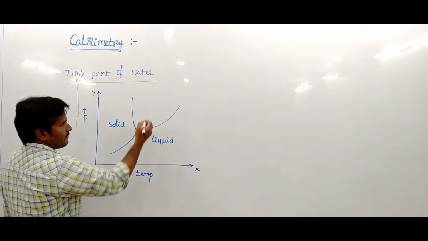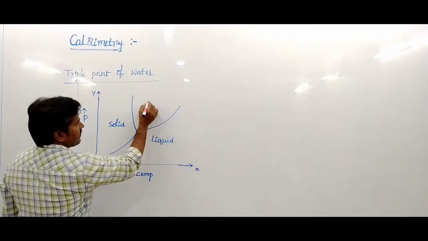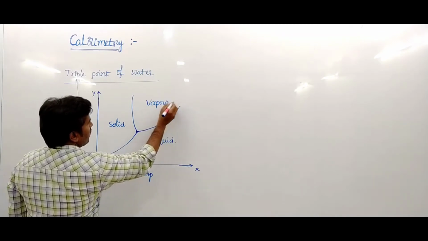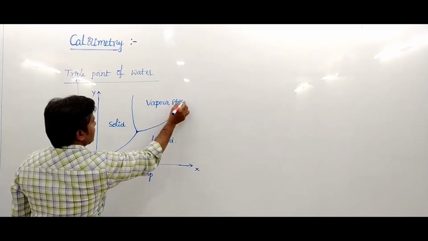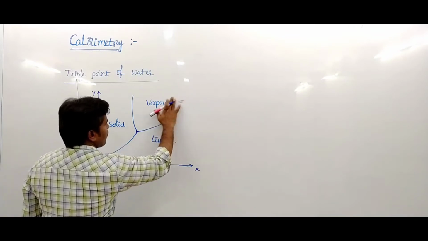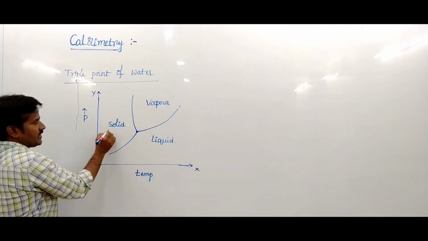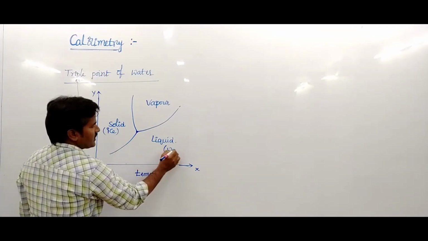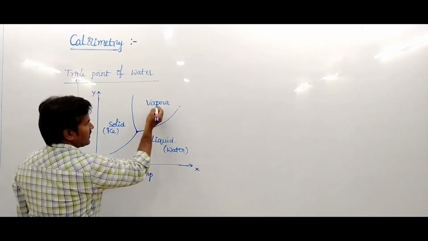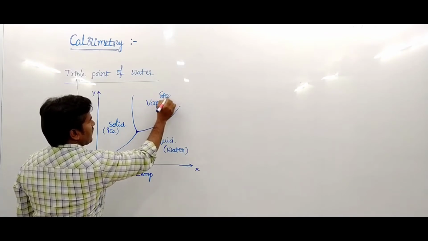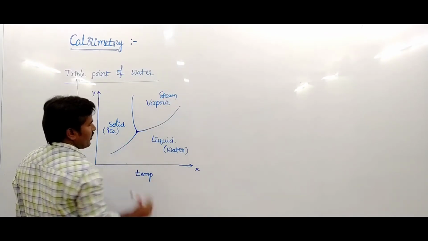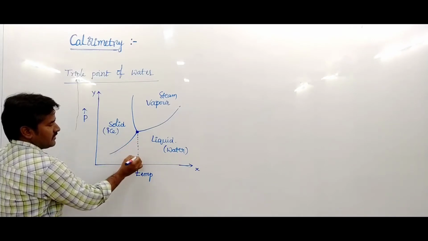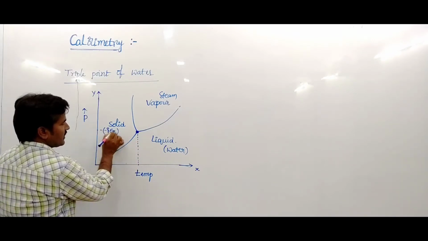When pressure and temperature both change, it is in steam or vapor form. These are the three states: the solid state in the form of ice, the liquid state in the form of water, and the vapor state in the form of steam. The three states coincide at a particular point. This point is called the triple point of water.